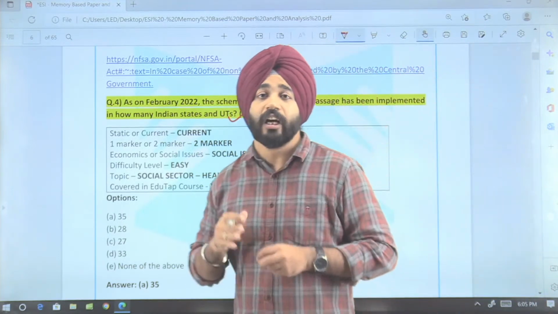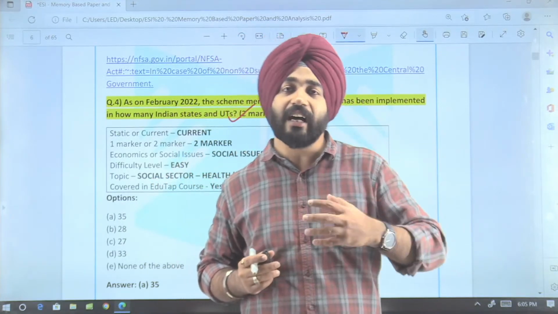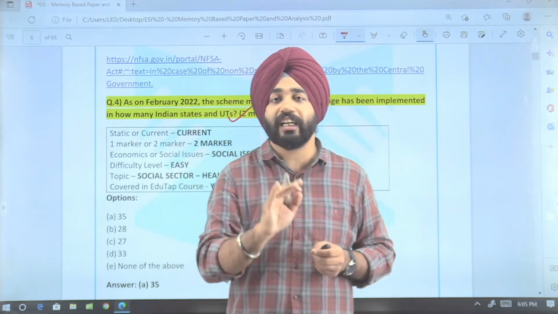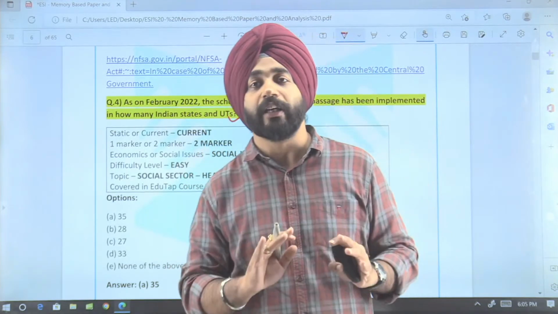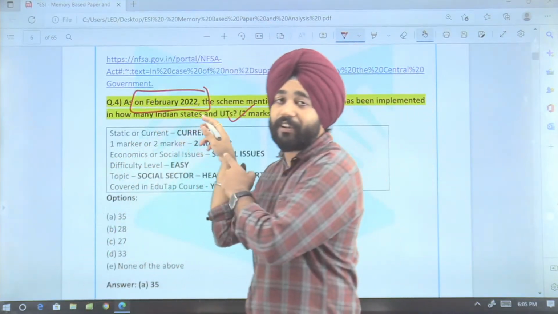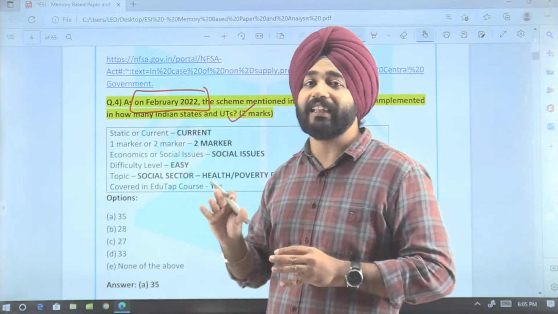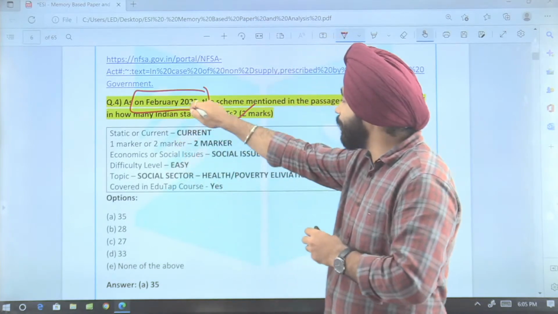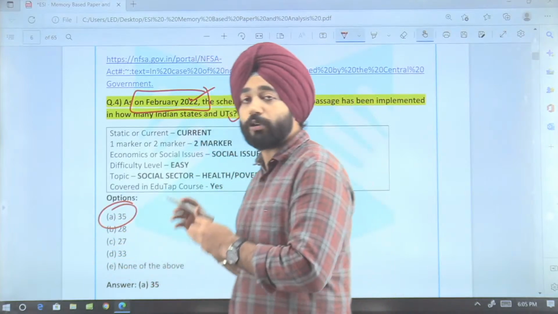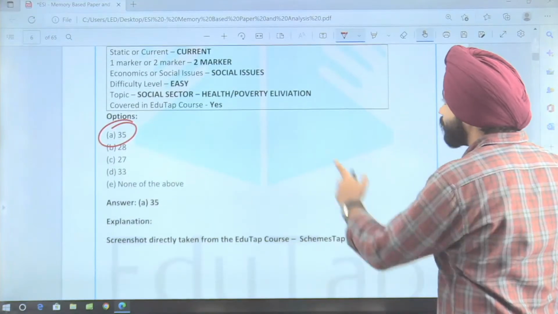Now, if I relate it here, the second thing is, guys, just before your examination, Assam was the state when the government says that now Assam has implemented the One Nation One Ration Card scheme, and now it has been implemented all over India. But the important thing here is, they have mentioned this specific date, that is as on February 2022. So from here we could understand that it is not the recent one, the specific month has been mentioned here. So the answer will be option number A, that is 35. It will not be 36 here. That is the reason the answer will be option A, because the month has been mentioned.